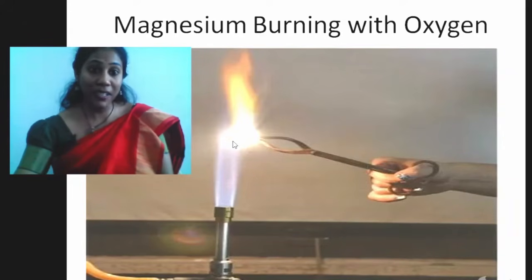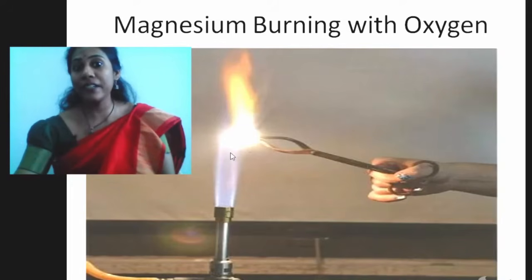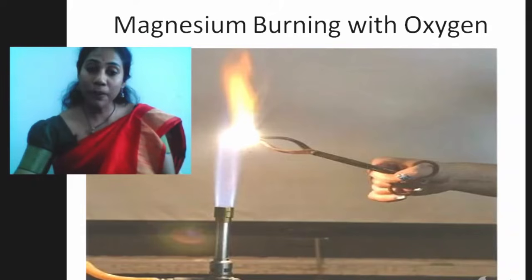See, this blue flame has a higher amount of energy than the yellow flame. So he is holding a magnesium piece in the flame, and see, it's burning with a dazzling bright light. This is what we call dazzling bright light. It will burn like this, and a white powder falls at the bottom and gets collected, and that white powder is nothing but magnesium oxide.